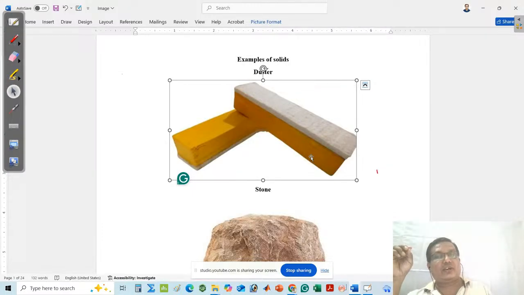The volume of the duster remains constant. Suppose I want to change the volume of the duster, it is not possible. From the discussion, it is clear that the duster is said to be a solid because it has definite shape and volume.